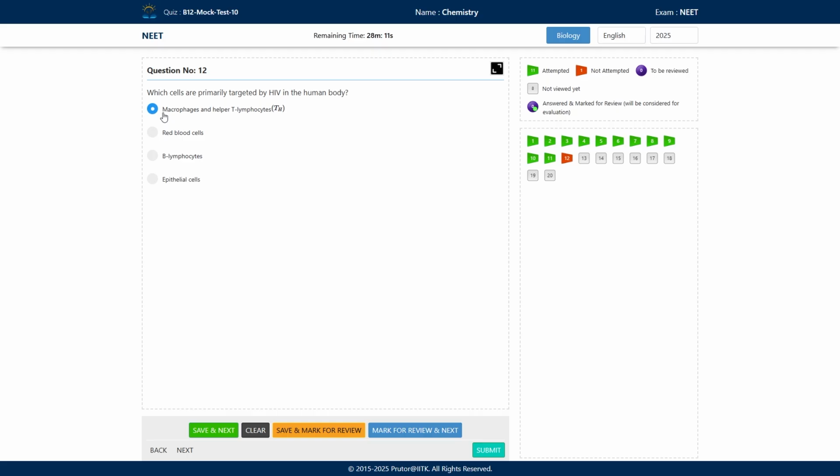So what happens when HIV, which is a retrovirus, has RNA as a genetic material. When it enters the human body, first of all, it targets the macrophages. And then finally, it will target the T helper lymphocytes. So slowly the number of these two cells keeps on decreasing and the person becomes immunocompromised.